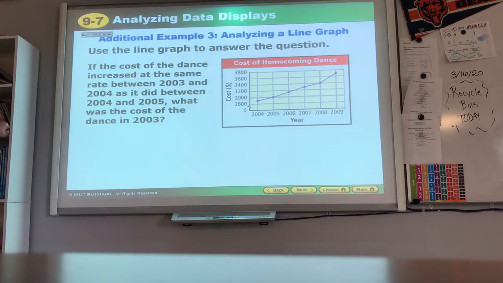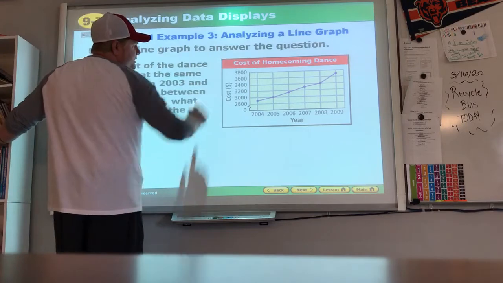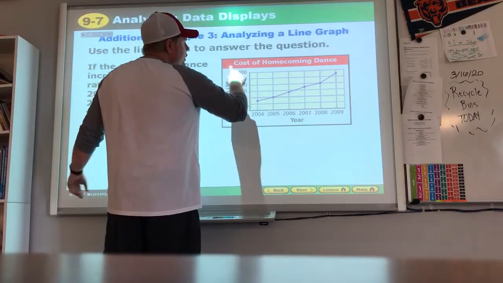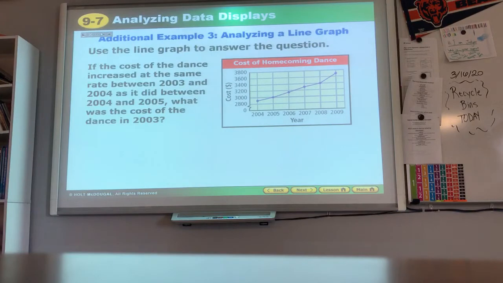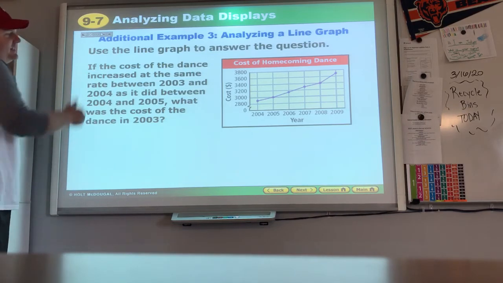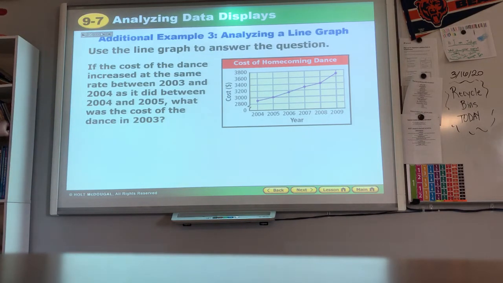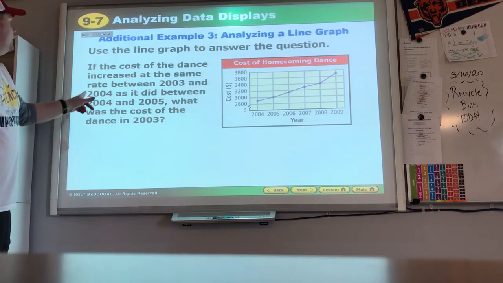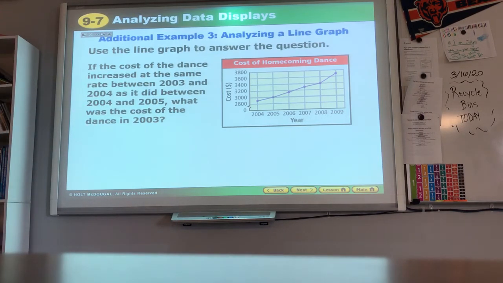We've gone to a line graph. Notice on the side we jump by 200 each time. On the year we go up by 1. Cost of homecoming dance. I'm glad. I guess my dad was glad he had boys. Girls, oh my gracious. Oh, I guess that's the high school's costs. If the cost of the dance increased at the same rate between 2003 and 2004 as it did between 2004 and 2005, what was the cost of the 2003 dance?